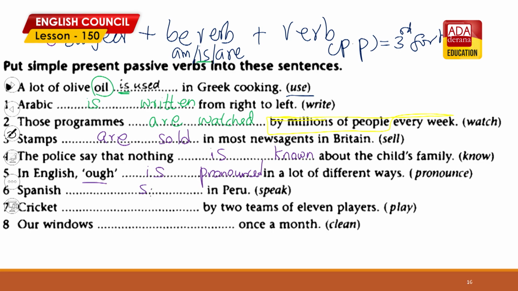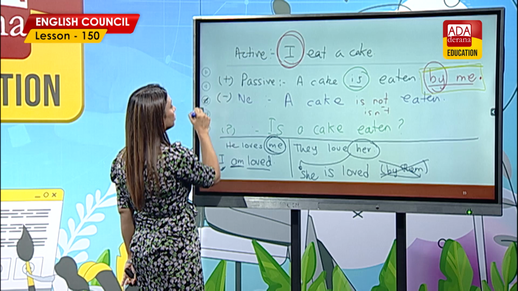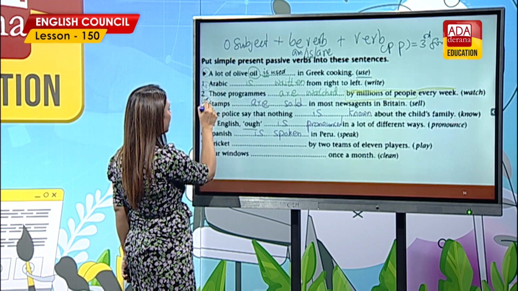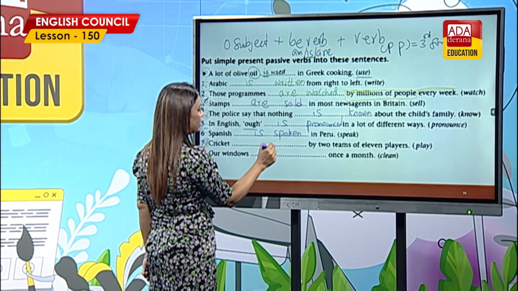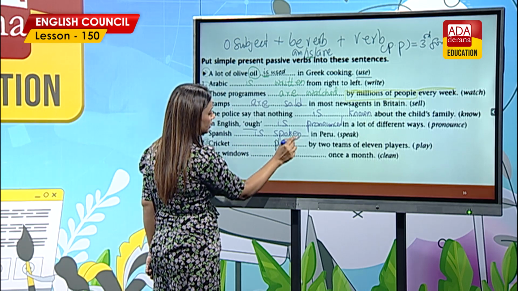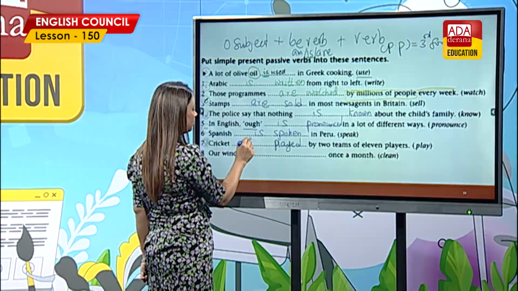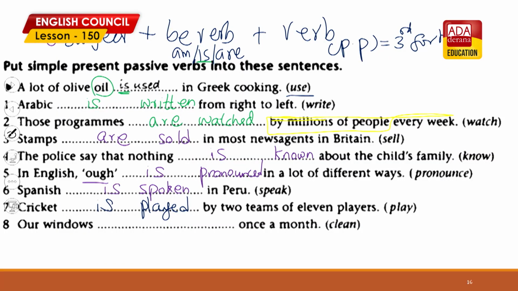Spanish, blank in Peru. Speak, the past participle is spoken. Spanish, singular. Spanish is spoken. Languages usually are taken as singular. Cricket, blank by 2 teams of 11 players. Play, what is the past participle? Played. Cricket is or are? It's a sport. So, cricket is played by 2 teams of 11 players.